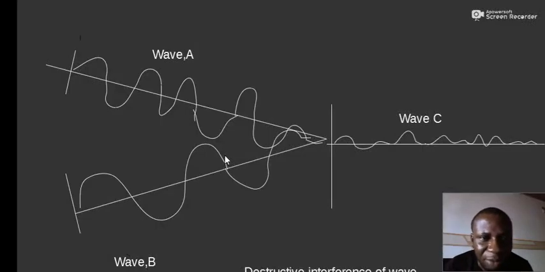Interference of waves involves two traveling waves. When they combine, wave A and wave B, they combine. Interference is the superposition of two waves. So superposition of two waves means two waves coming together at some point, they combine. So that's superposition. So interference is a special case of superposition of waves. And in interference, the two waves must be traveling in the same direction.